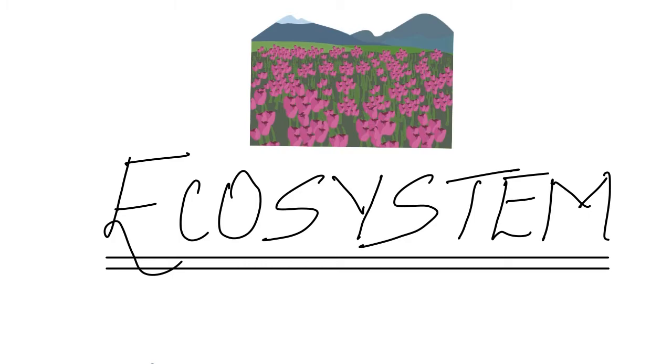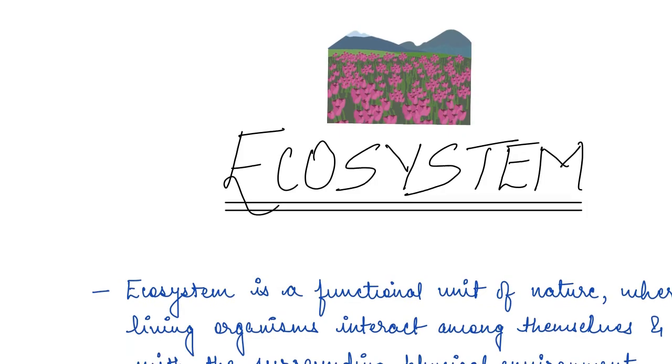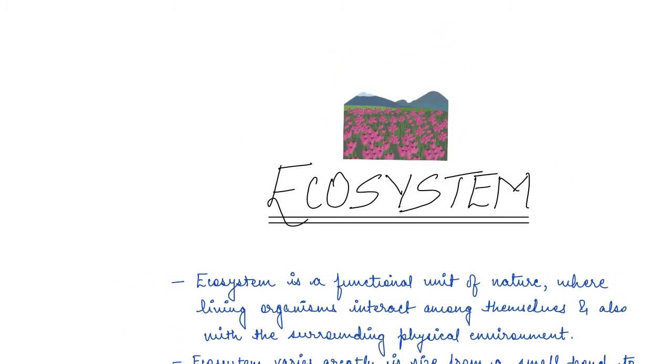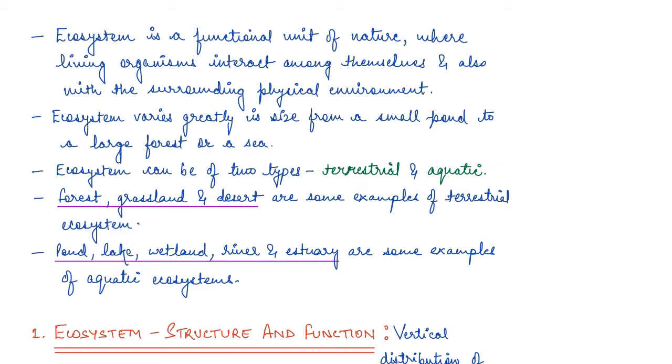In order to do that, we categorized this ecosystem into two basic categories: terrestrial and aquatic ecosystem, right? The forest, grassland, and deserts are some examples of terrestrial ecosystem. In the same way, ponds, lakes, wetland, river, all these are examples of aquatic ecosystem, right?